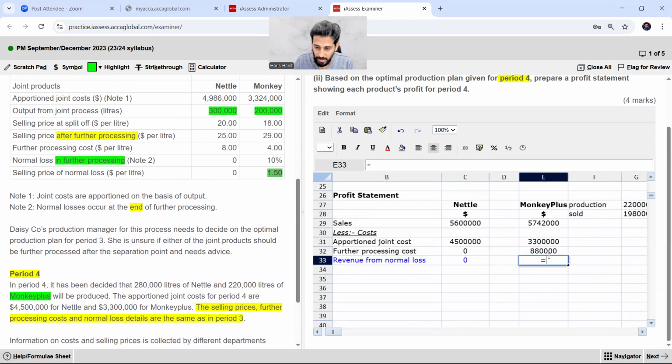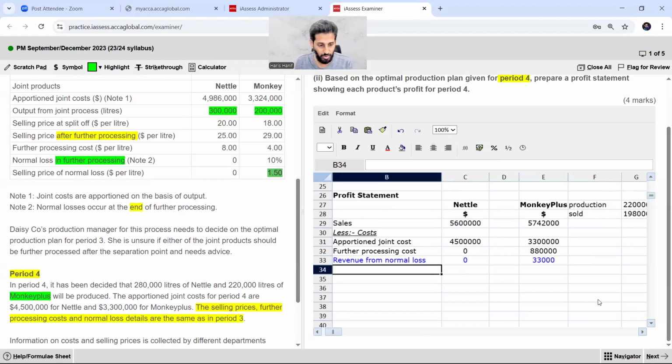And here it will be 1.5 multiplied by 220,000 multiplied by 0.1. Why? Because the revenue is coming from the normal loss units. So here it is 33,000, right?